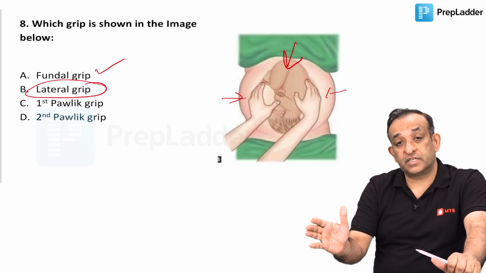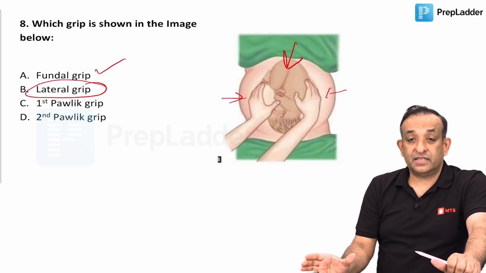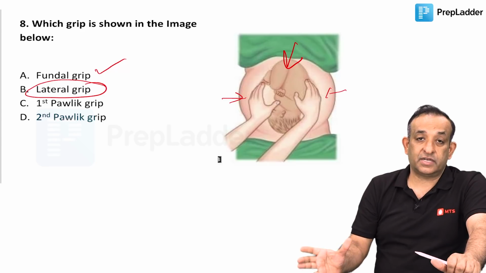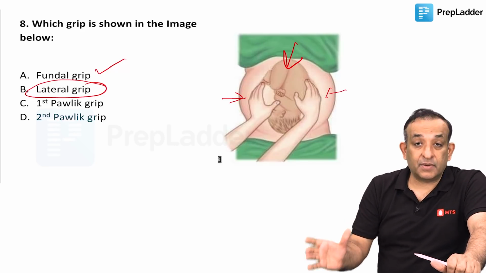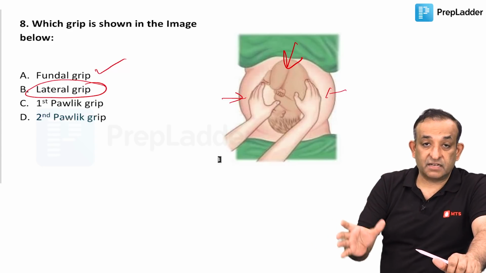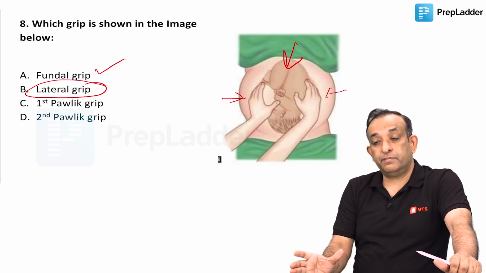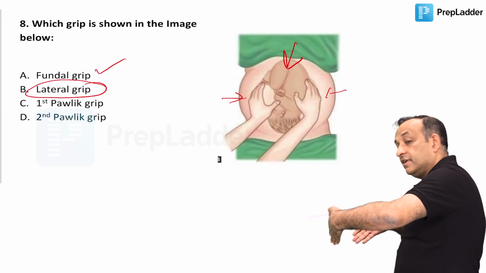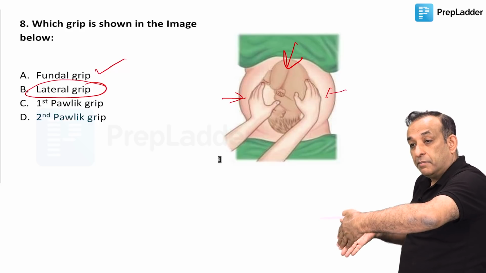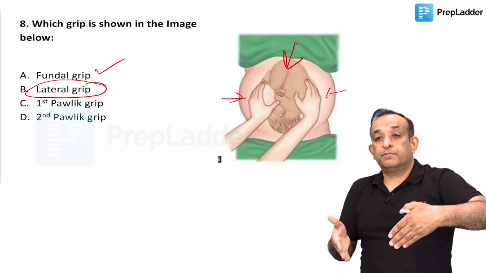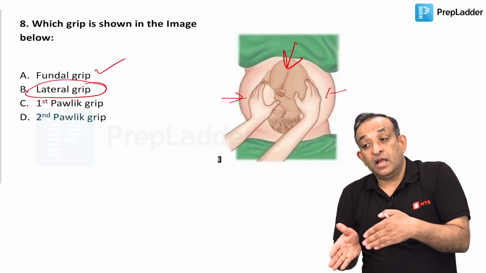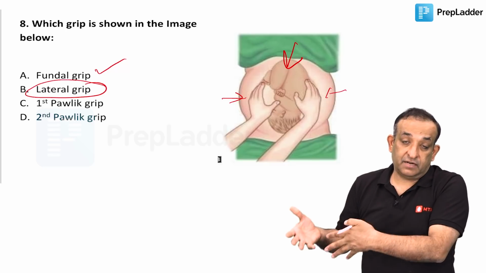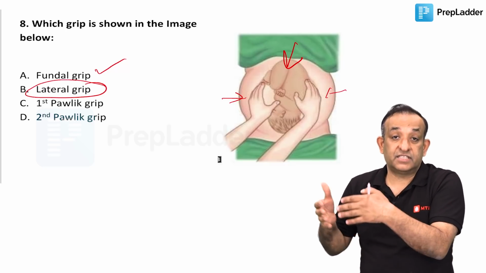The first pelvic grip, obviously, please remember, no more doubts on that. I've taught you in the obstetrics chapter also. The first grip is keeping your hand just above the symphysis pubis and trying to hold the presenting part and see what is in the lower segment, looking at the mother's face so that you know whether she's getting discomfort or not. The first pelvic grip is while facing the mother, and the second pelvic grip is facing the toes of the mother when you put both your hands above the symphysis pubis and see whether the presenting part is engaged or not engaged. With this second pelvic grip you can also make out which part is trying to come into the lower segment or is in the lower segment.